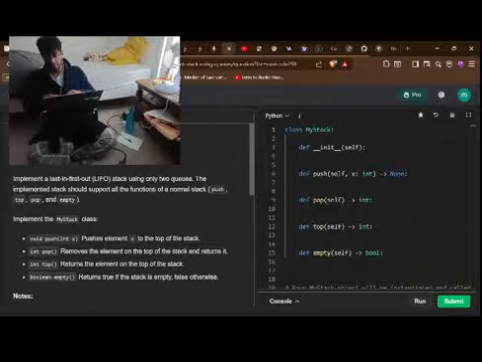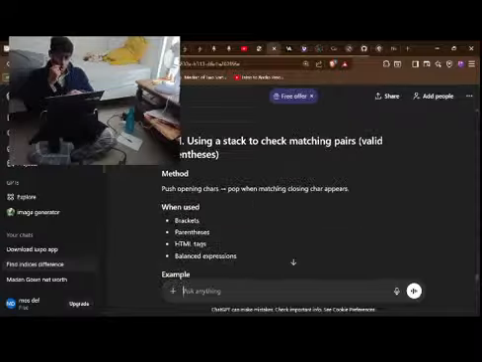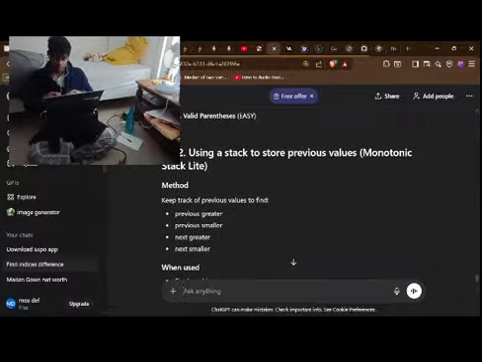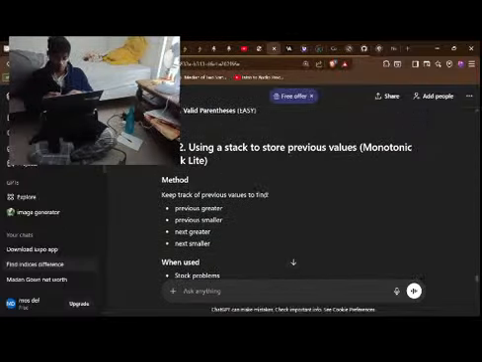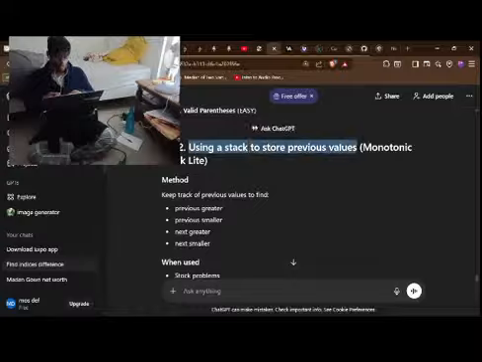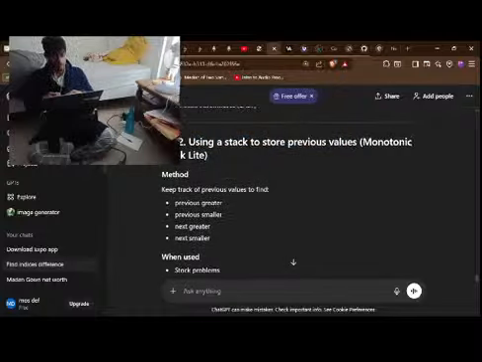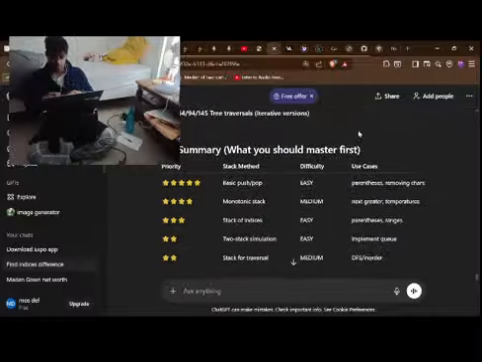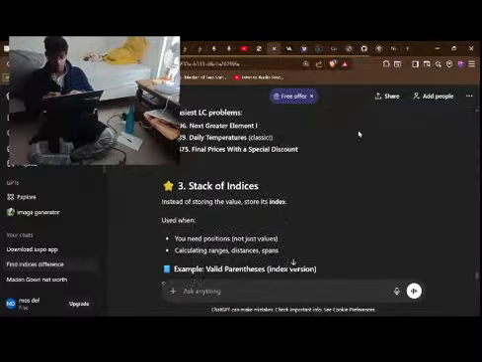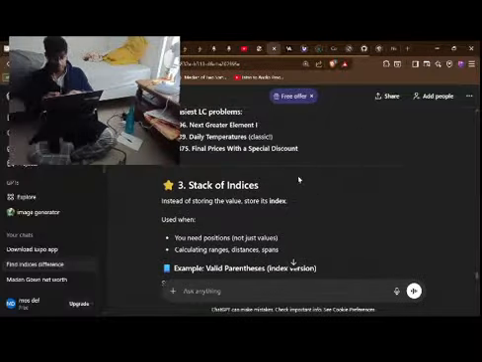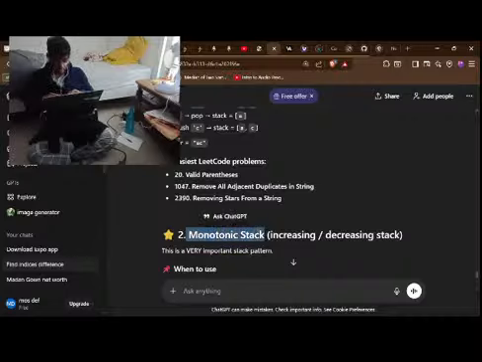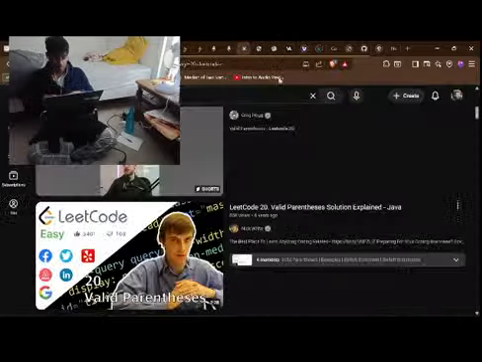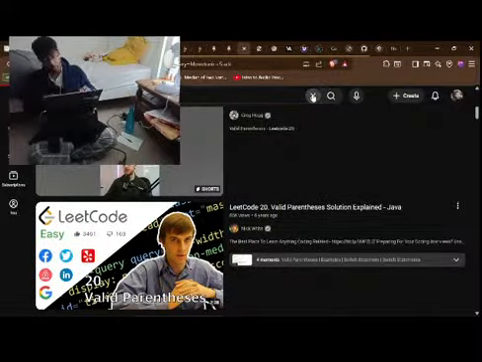Implementing stack using queues. Okay, let's look at this. Monotonic stack. Two stack technique. Stack indices. Monotonic stack. I need to look into this. Monotonic stack. What is a monotonic stack?